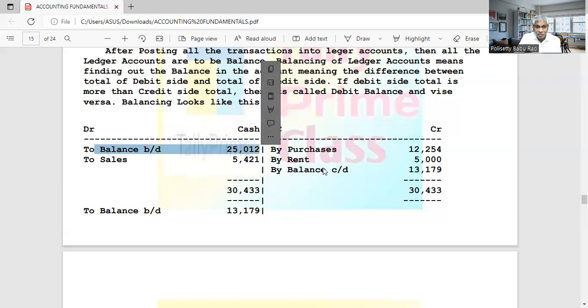Suppose it is December, January. From December, we brought this amount. So in December, by balance carried down, this amount will be there. Balance carried down, balance brought down. Balance carried down, balance brought down.